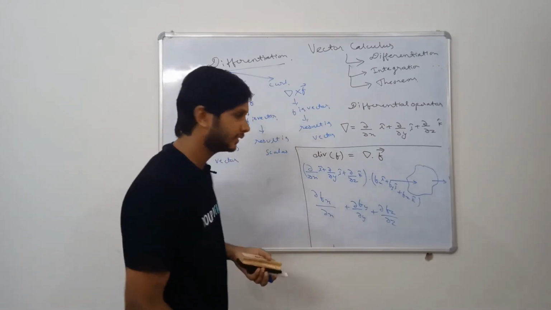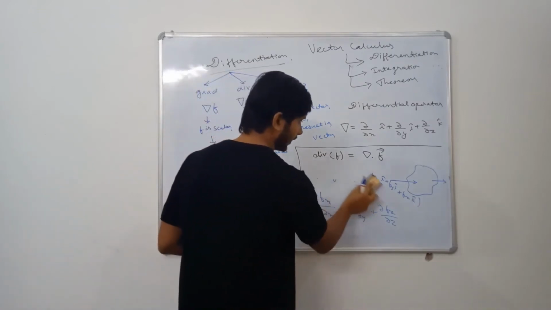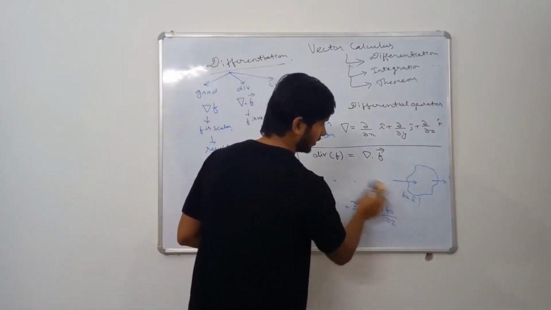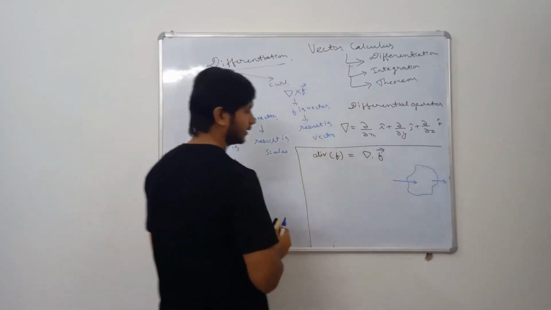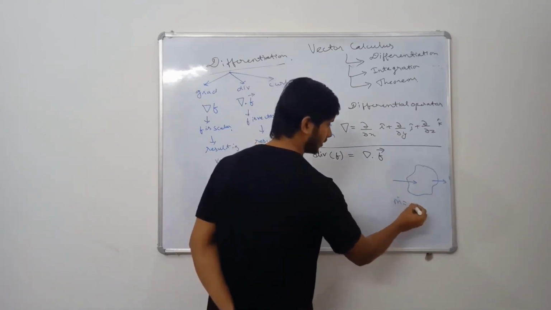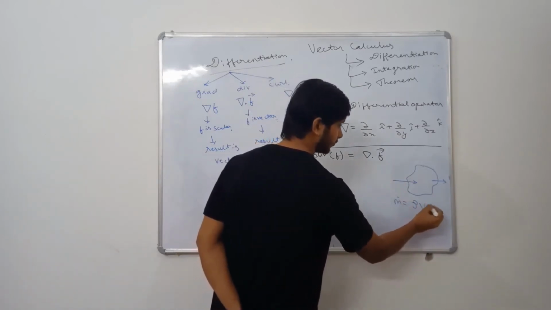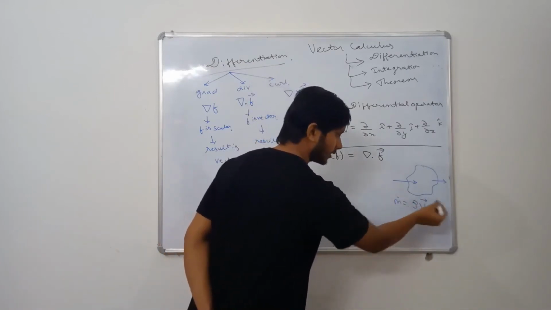The answer will be a single number or single variable, but that will be a constant. So for the continuity equation, whatever mass flow is going in, I'm again telling you here, mass flow rate is rho V A. Okay, V is velocity. So basically divergence of velocity is only changing here.